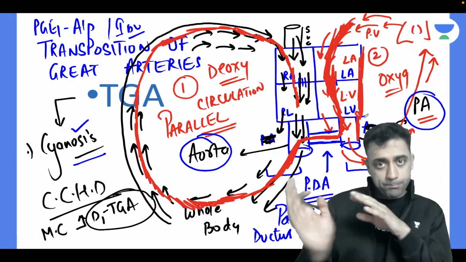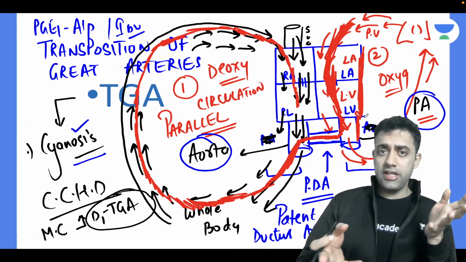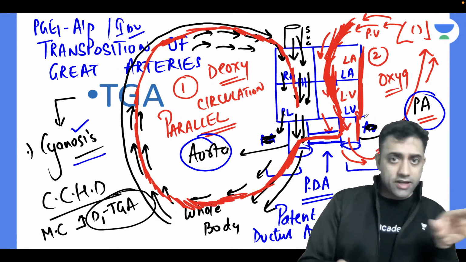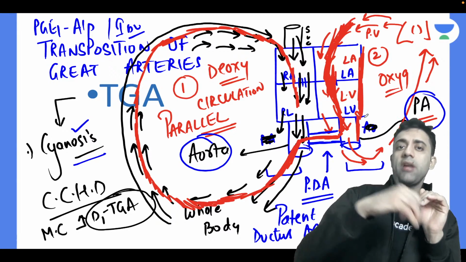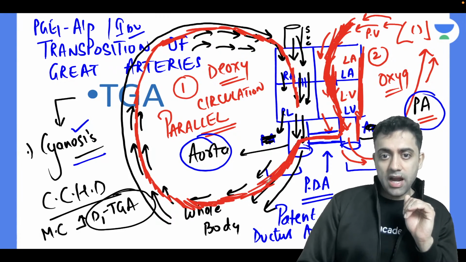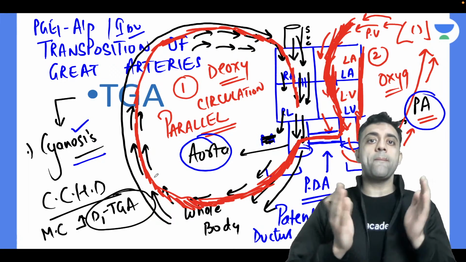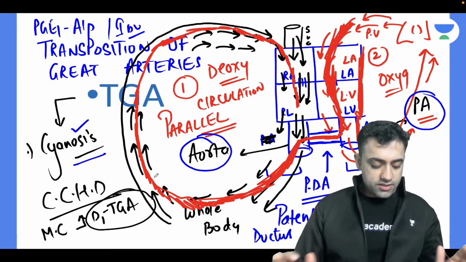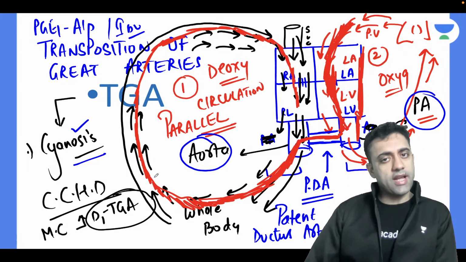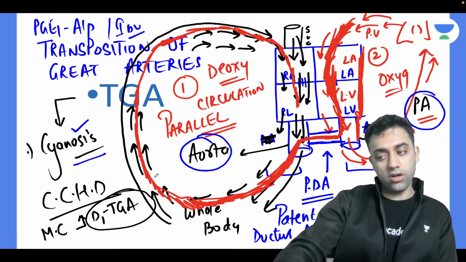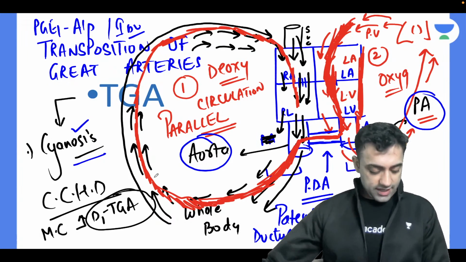So I can understand that once you open a PDA, the blood will jump from left to right. And that will be good, because the right side of the heart has all the deoxy blood moving here and there and not helping the baby. Now if I open a PDA, the oxygenated blood will enter the right side of the heart, and it will give a chance of survival to the baby. This much has everyone understood? Say yes or no, or you can put a nice heart. Okay, anyone, what do you think?